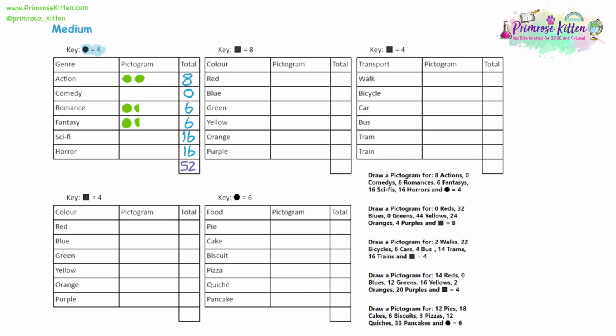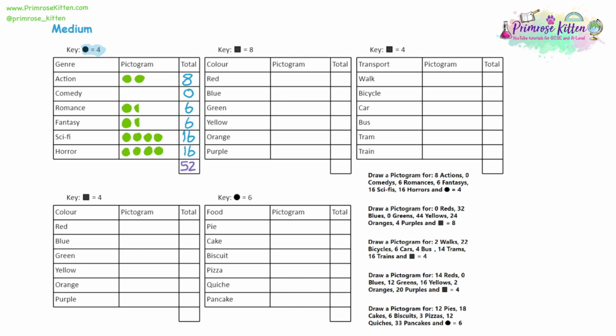Next, looking at sci-fi, 16 people like that. 16 divided by 4 is 4. So we need 4 full circles. And the same number of people like horror, so we'll just copy our answer. And there we have it. We have a pictogram for people's favourite genres of films.